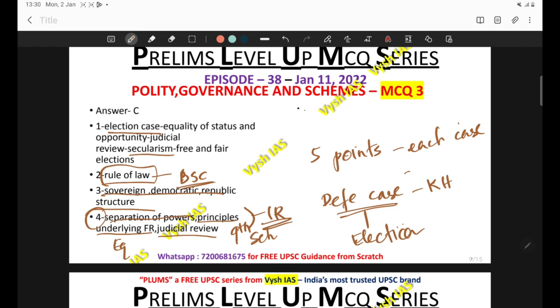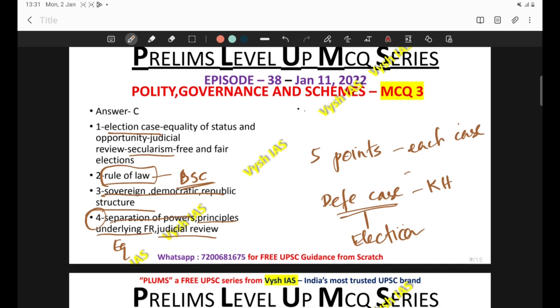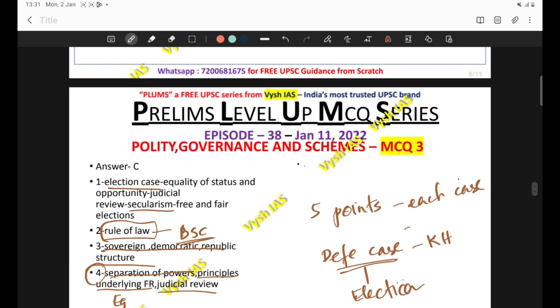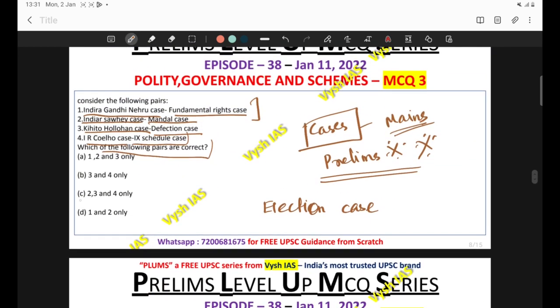So the same item like rule of law we have seen in 3 or 4 cases. So the same thing can be stated as a basic structure in 3 or more cases. So that is not an issue. For each case you can take some 5 important points, note them down and revise them. That will be enough for you to answer the question. So the correct option comes out to be 2, 3 and 4 only. That is option number C.